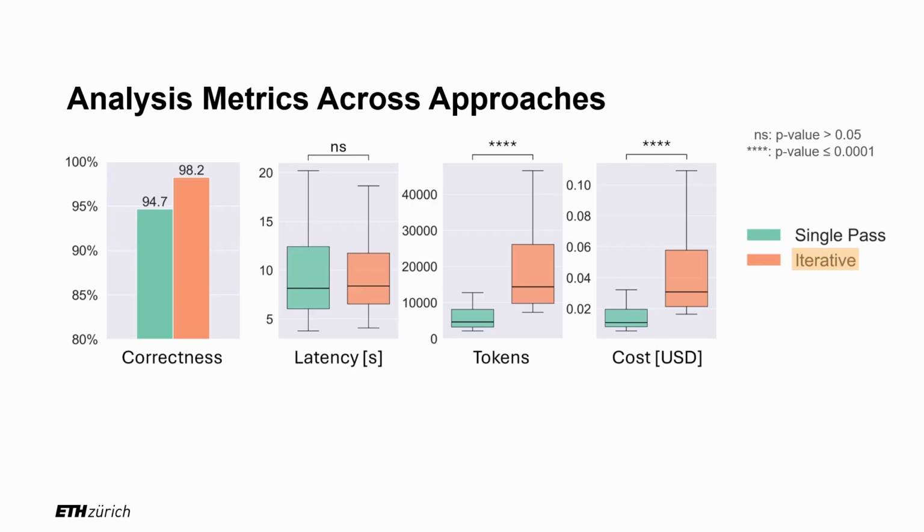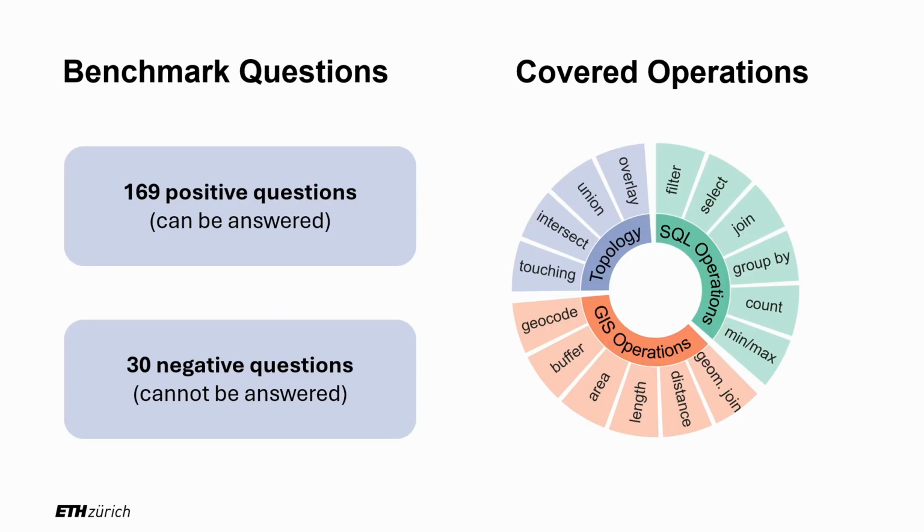This iterative coding approach outperformed a less agentic version and reached approximately 98% correctness on the previously mentioned benchmark with 200 questions, given it is supplied the relevant datasets. This benchmark was tailored to cover many types of answers, domains, and required geospatial operations.